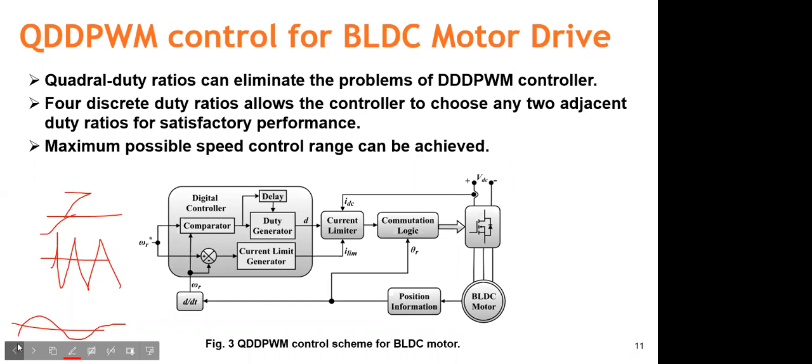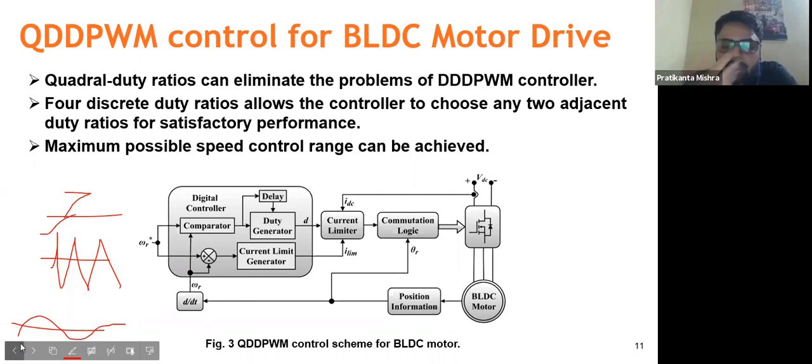Okay. So essentially, you have made a discrete duty ratio into a continuous duty ratio. Yeah. Without increasing the complexity of the circuit, we have tried to do this thing.